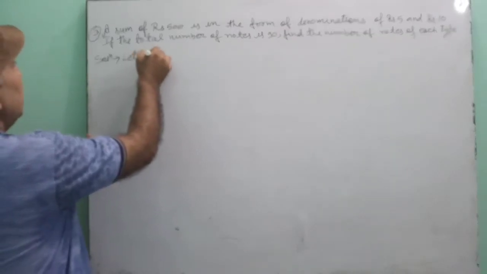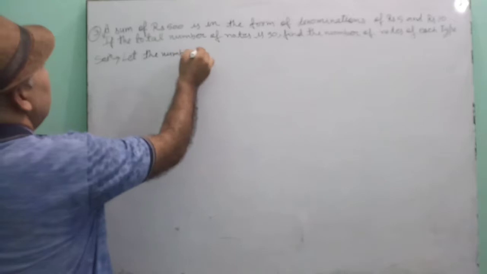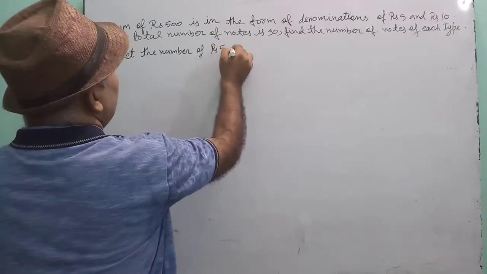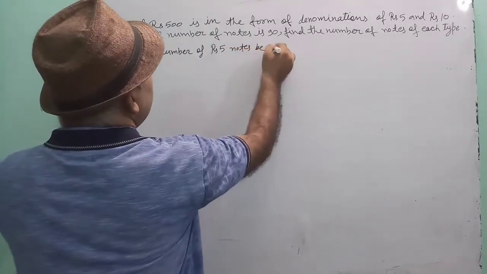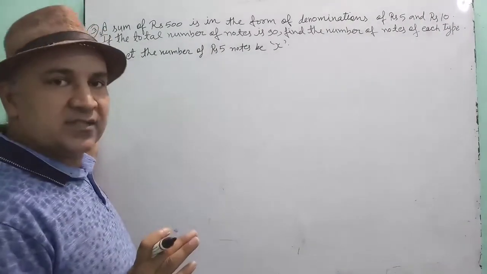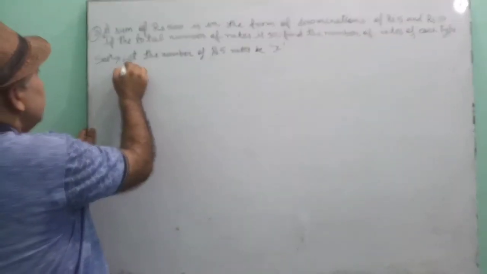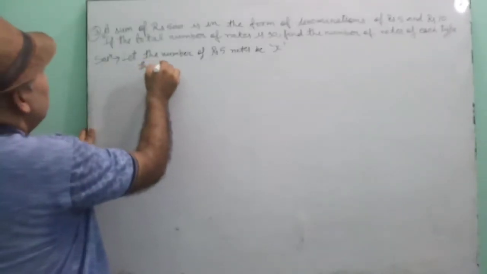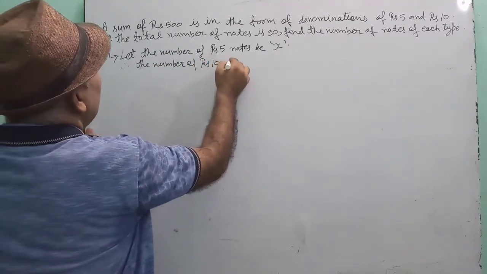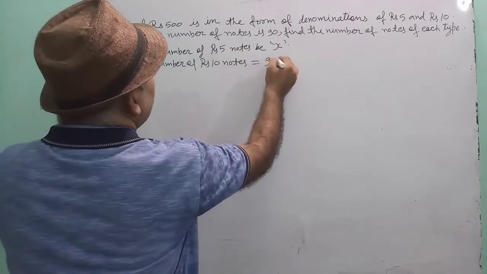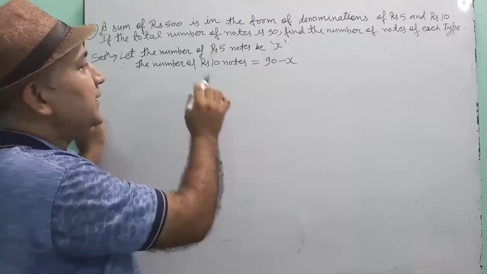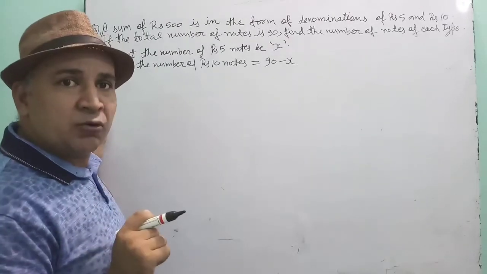Let the number of rupee 5 notes be x. How many 5 rupee notes are there with you? x notes are there. Okay, now see. Therefore, the number of rupee 10 notes will be 90 minus x. How many notes do you have? You have 90 minus x notes of 10 rupees.